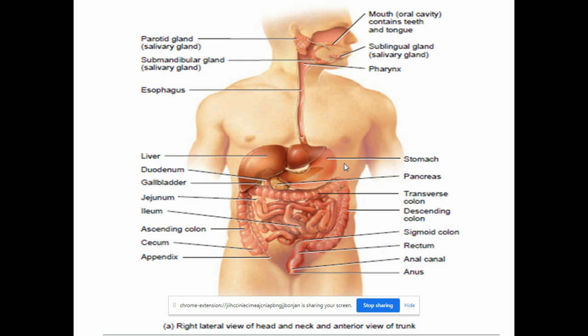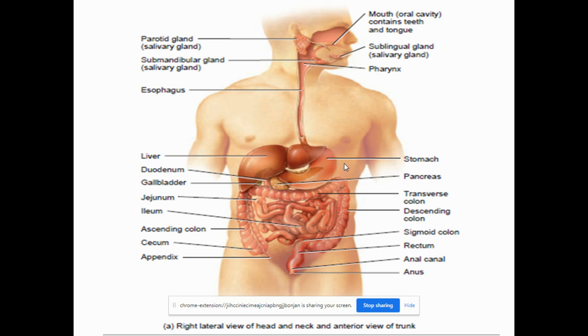So it is just behind the trachea and the larynx, and passes through the neck, and then enters the mediastinum. So mediastinum, anterior to the vertebral column, just in front of the vertebral column. Then it goes down, it pierces the diaphragm through an opening called as the esophageal hiatus.